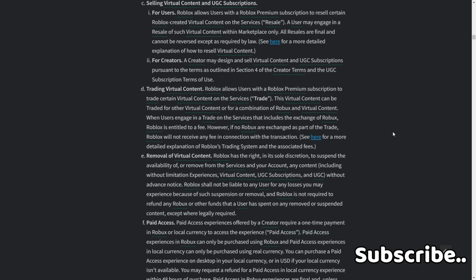E. Removal of virtual content. Roblox has the right in its sole discretion to suspend the availability of or remove virtual content on the services or on your account.